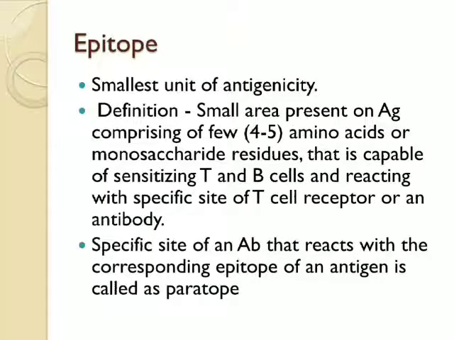The specific site of an antibody that reacts with the corresponding epitope of an antigen is called the paratope. So the paratope is present on the antibody and the epitope is present on the antigen. The antigens have specific molecules or residues known as epitopes, and that epitope is attached to the antibody at a specific region, and that region is the paratope. The paratope region is on the variable heavy chain or the variable light chain of the antibody.